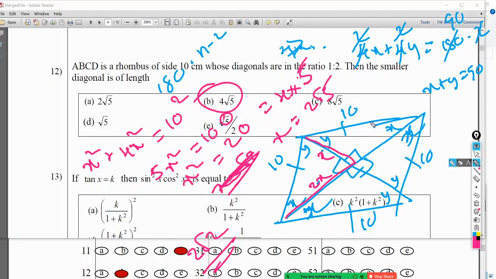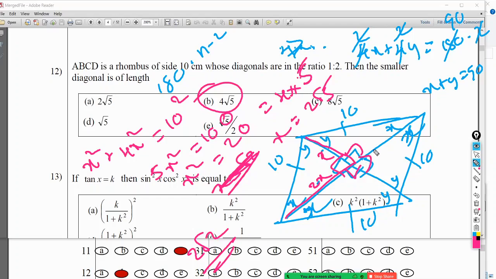If it is a rhombus, these are 90. These are 90. Okay. So then they have given that this is 1 to 2. Therefore we took x and 2x. Then apply the Pythagoras theorem. x squared plus 4x squared equals 10 squared. And then we found x as 2 root 5. So the length of the shorter side is 2 root 5 into 2, which is 4 root 5. Of course, if you can remember that this is 90, it's easy.